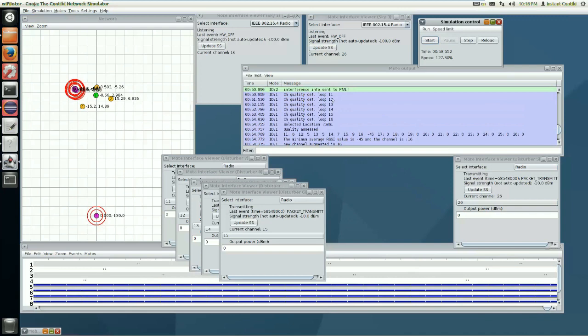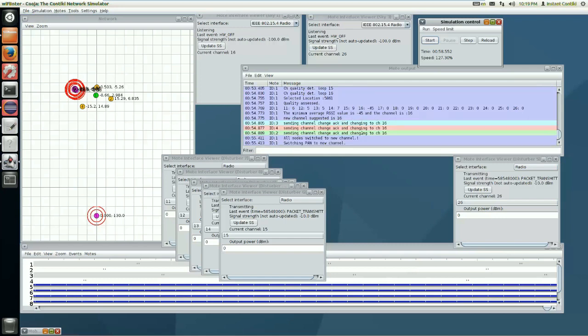We see the PAN coordinator scans all the channels from 11 to 15 and finds them with interference. The threshold value of RSSI is set to minus 45 dB. We see channels 11 to 15 have higher RSSI values. When the PAN scans channel 16, it finds the RSSI value to be minus 45 dB and selects it for communication. Now the network switches to channel 16, which is free of interference.